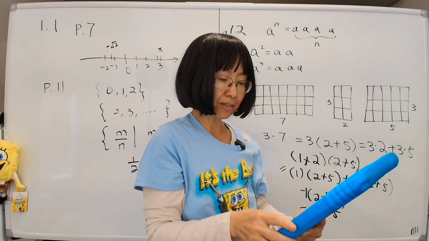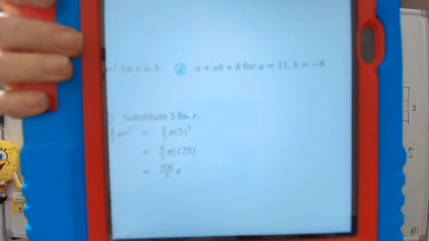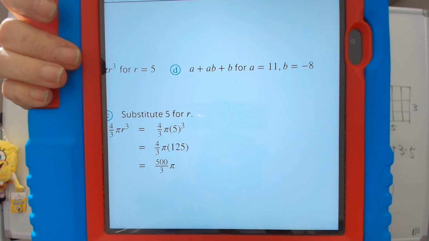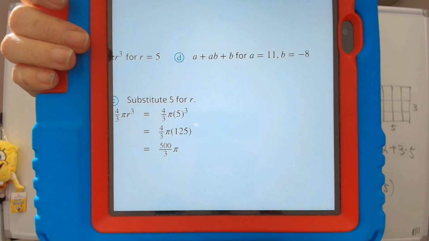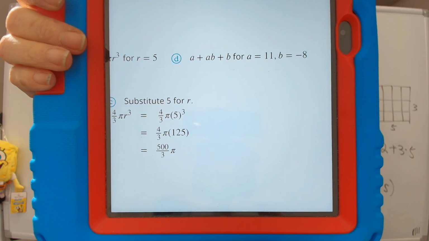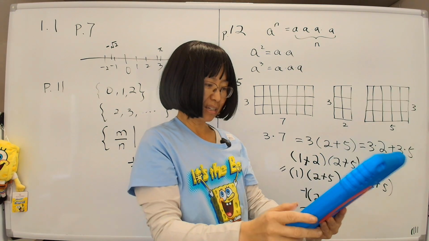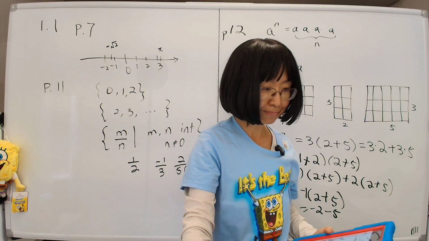Let's look at, for example, part D, where you have a bunch of stuff. There's A and B and all that stuff. It doesn't matter. A is 11 and B is minus 8. So you put A as 11, and then 11 plus 11 times negative 8, and then plus negative 8, and figure out what that is. It is equal to something. Anyway, so please do that as part of your homework.